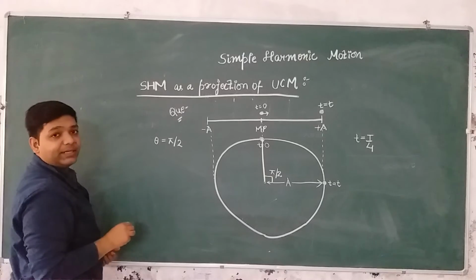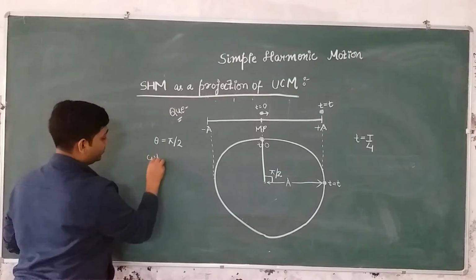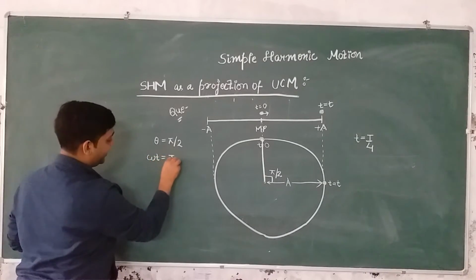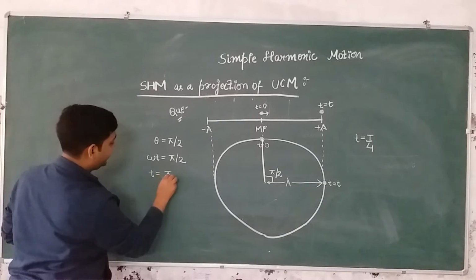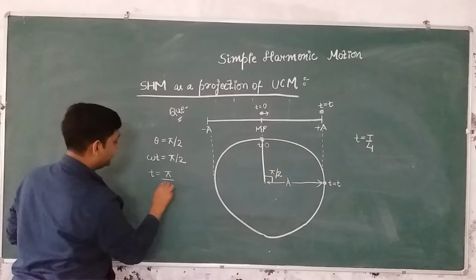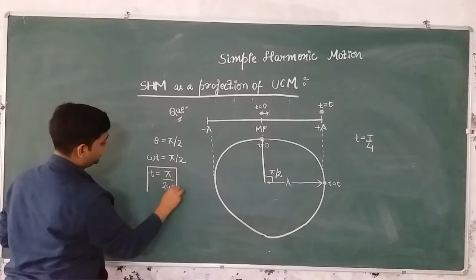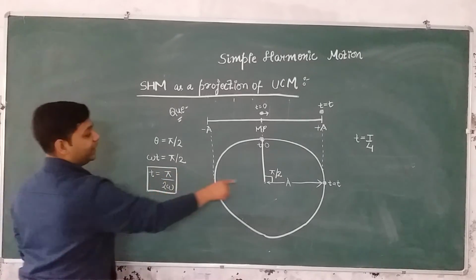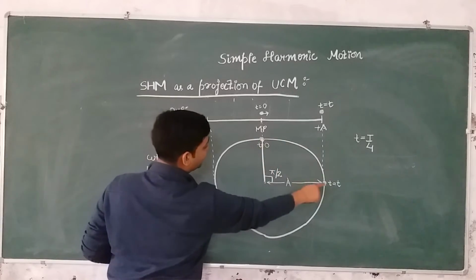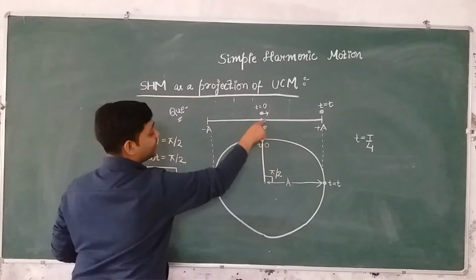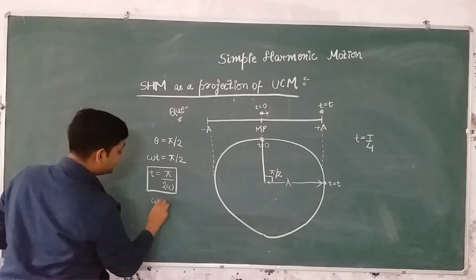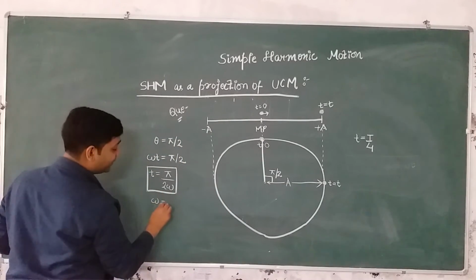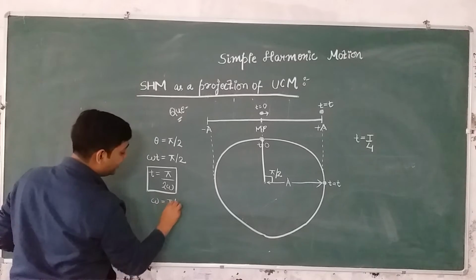Now theta can be written as omega t, so omega t is equal to pi by 2. From here t is equal to pi upon 2 omega. This is your answer for the time taken by the particle to go from this position to this position, or if you are seeing the projection, from mean position to plus A. Now if you want to write it in terms of the time period of the particle, T is equal to 2 pi by omega.